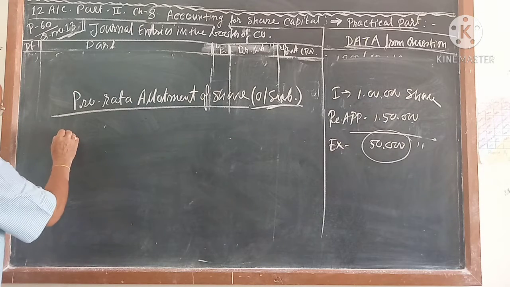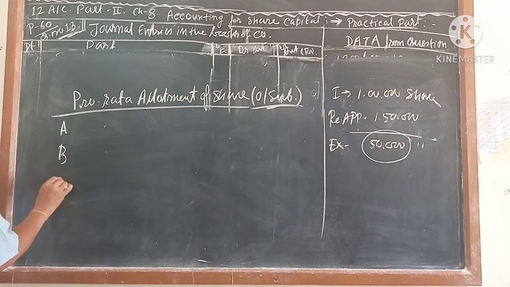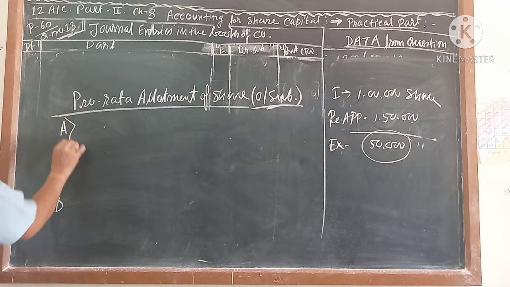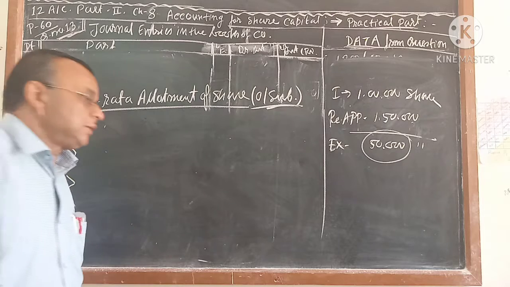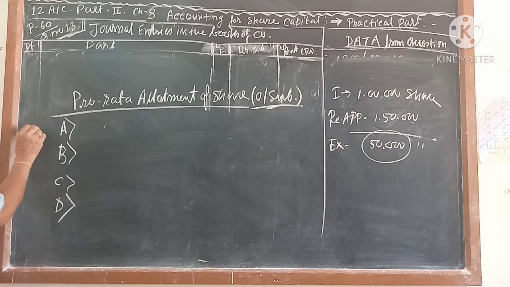Suppose it is given like this. This is suppose A, B, C and D. 4 types of shareholders are there. Suppose you think it is like that. This application came from the east side, this is west side, this is north and this is south.